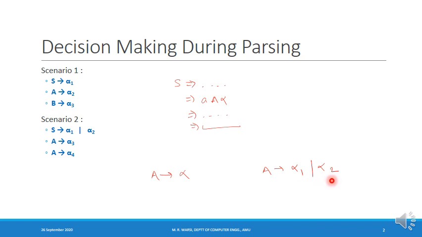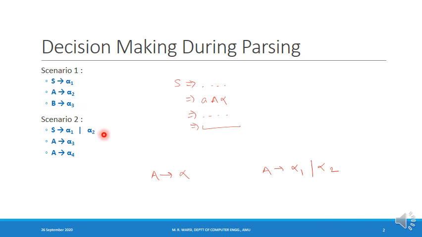So here there is decision making involved. The grammar given in scenario 1 is simple in the sense that there is no decision making, because from every variable I have a single production, so whenever a variable is to be expanded, it has to use that production only.